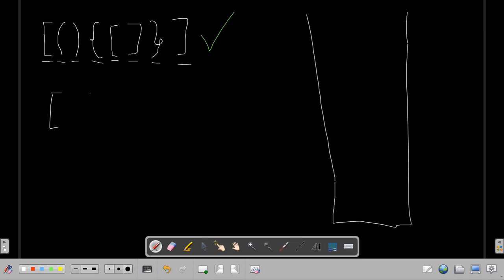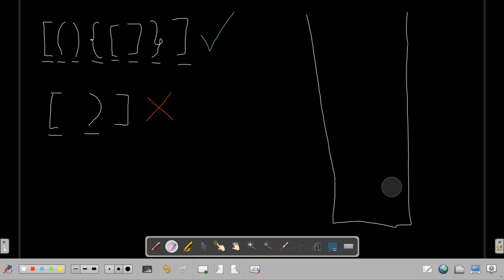For example, this kind of string. We start to iterate it. We see an opening bracket, we put it on top of our stack. We see a closing one, we try to match it with the top bracket of our stack, but they don't match, so we can't pop this one from our stack, and this string is not valid.